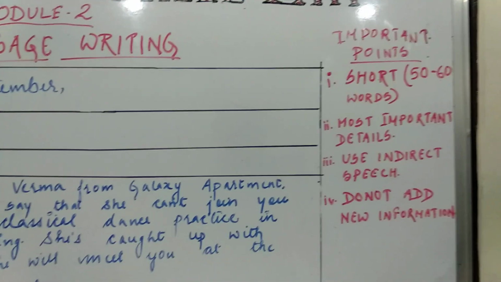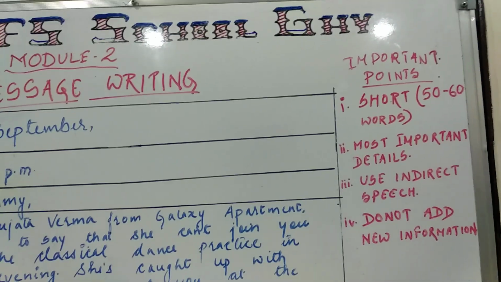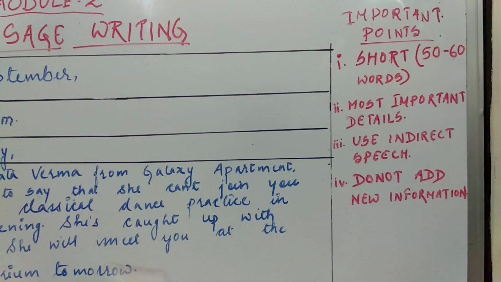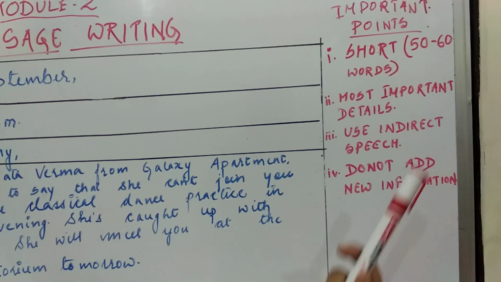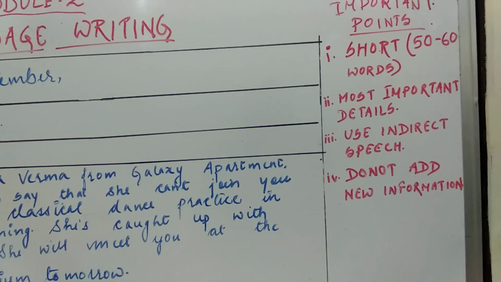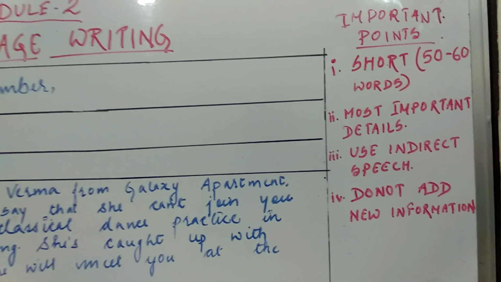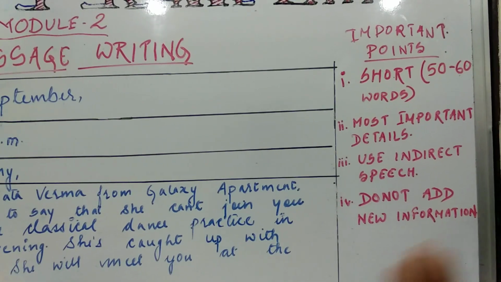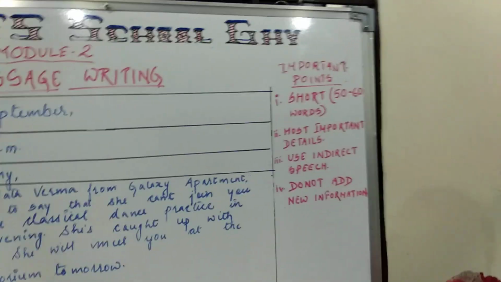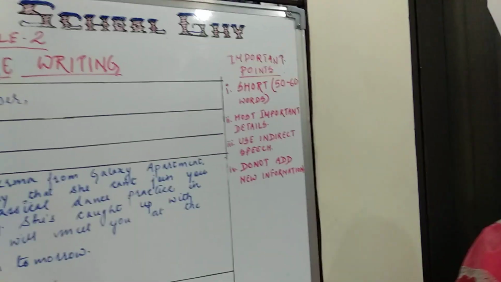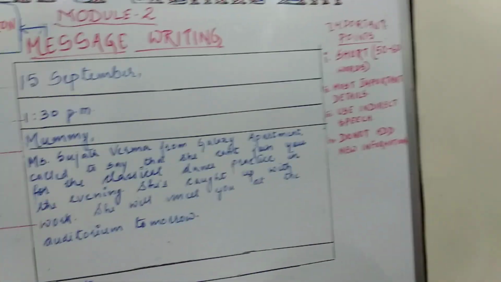No need to send extra information or new information. Thirdly, we should always use indirect speech. And lastly, we should not provide any new information. Whatever is there in our mind and we want to communicate, only that particular point should be written in the message. Okay. Now, I have given you the format here.